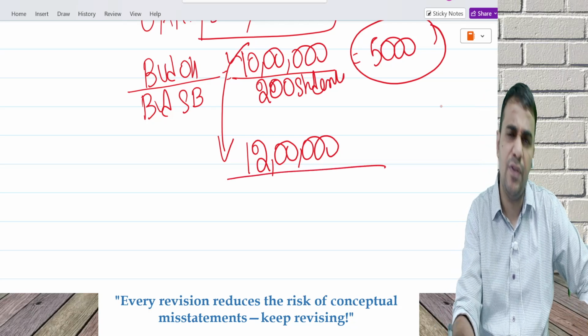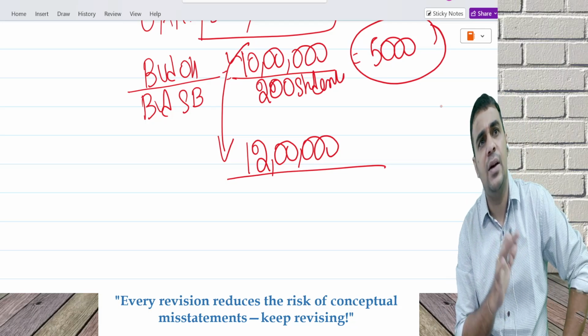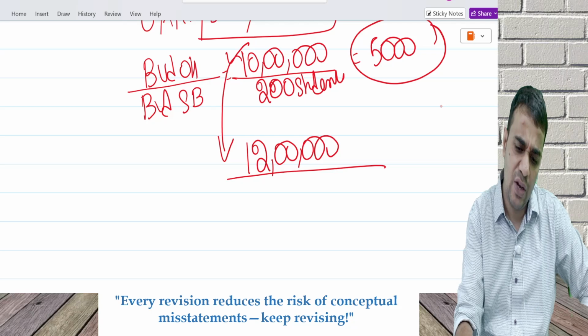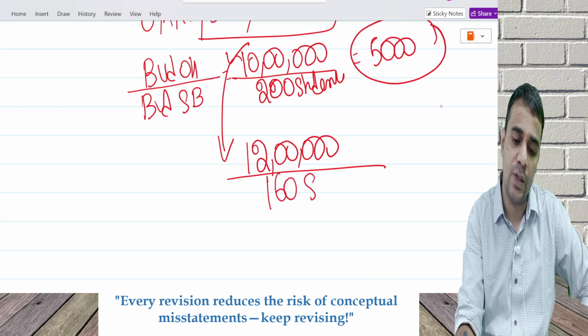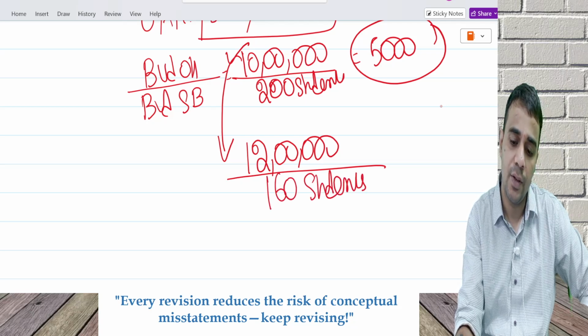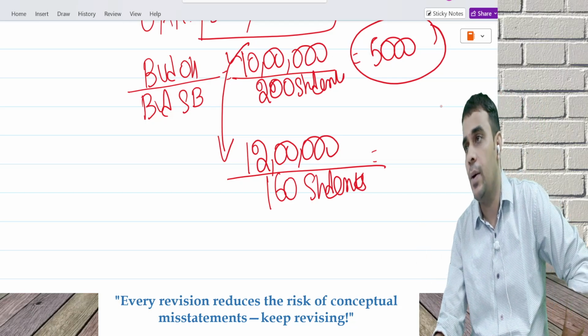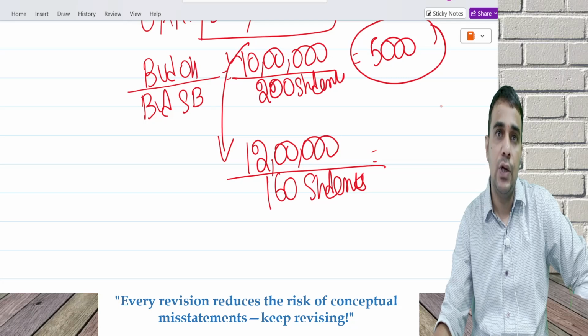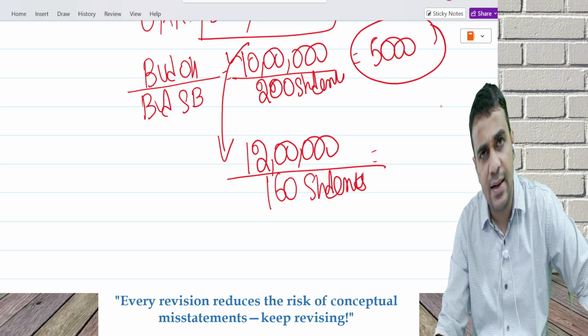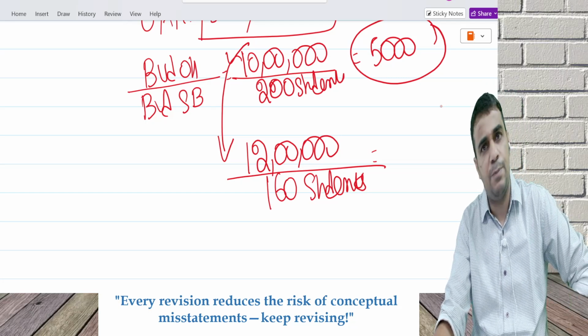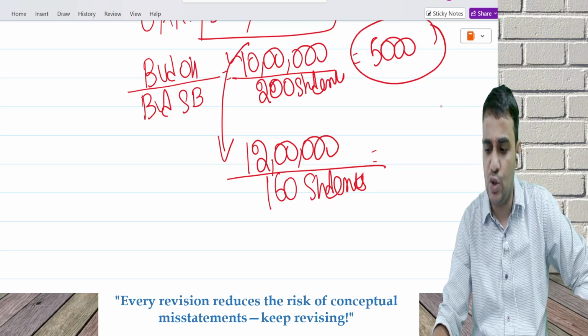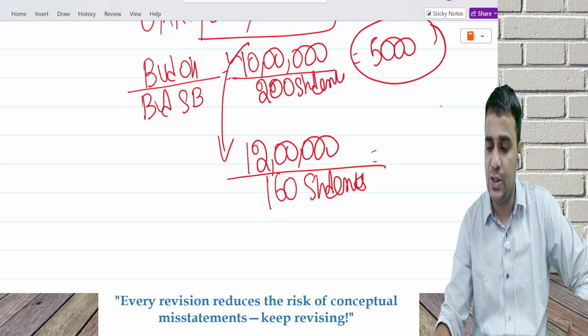Our planning said we will get 200 students, but we got only 160 students. This is the reality. Our plan said 10 lakh, 200 students, 5,000 per student. In reality, it is 12 lakh and 160 students.